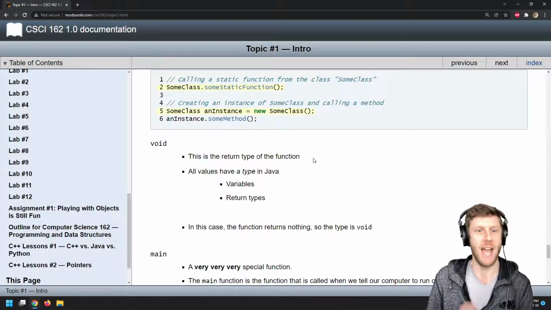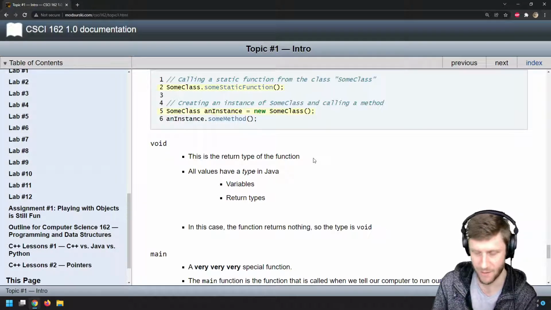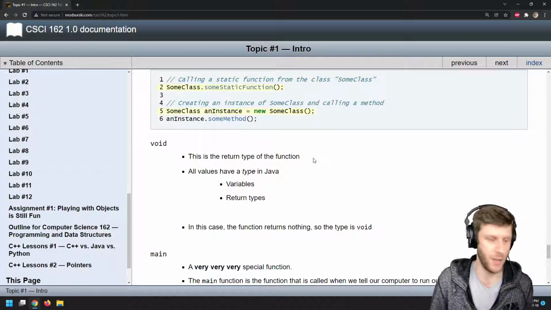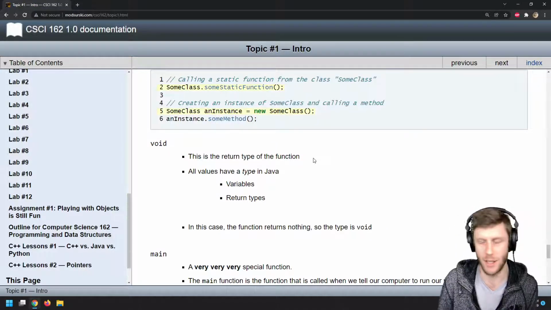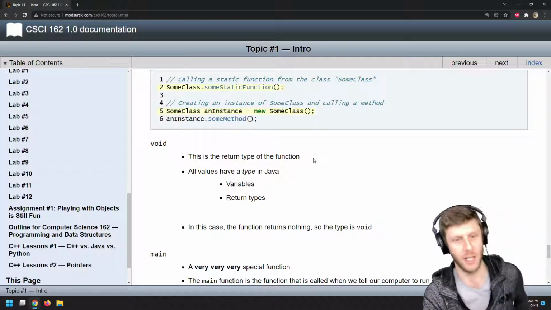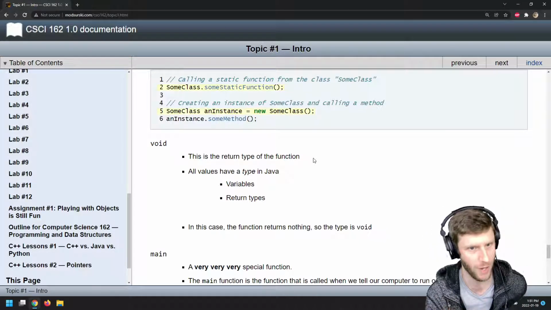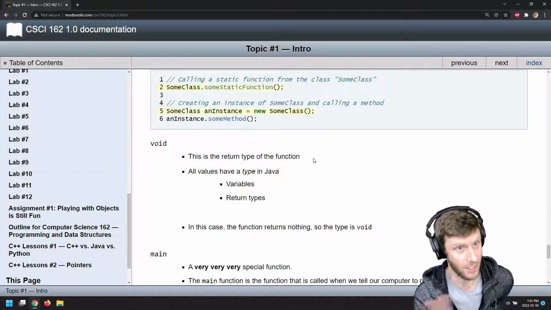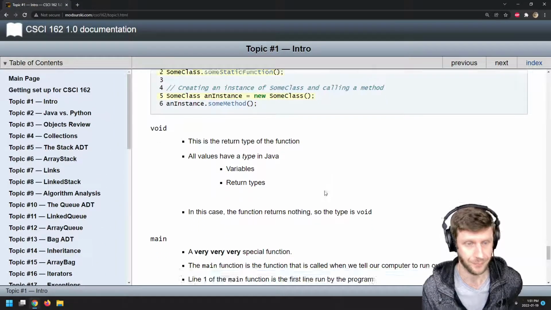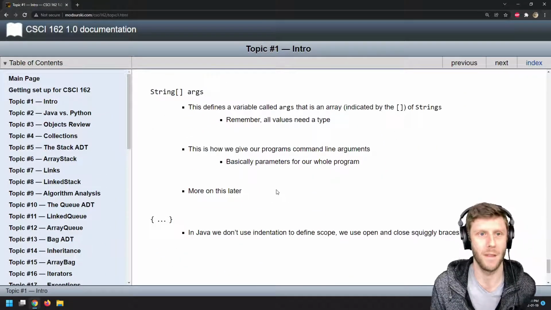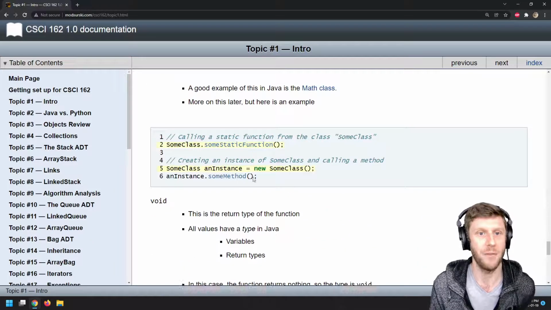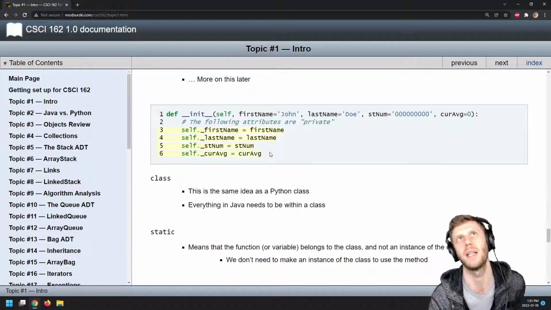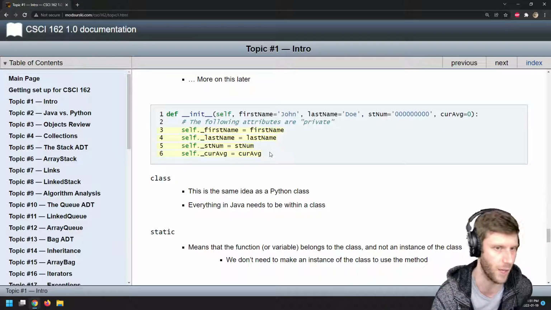Void. Everything we write in Python, all the values we were used to, have types, right? You have a variable that holds the number 11, and that's an integer. In Java, unlike Python, you have to specify the type for the variable. But you'll also remember, and we'll talk about this a lot in the next topic, every method we write can return something. Sometimes you wrote a function that might take two numbers and return the result of their sum. Something very simple.